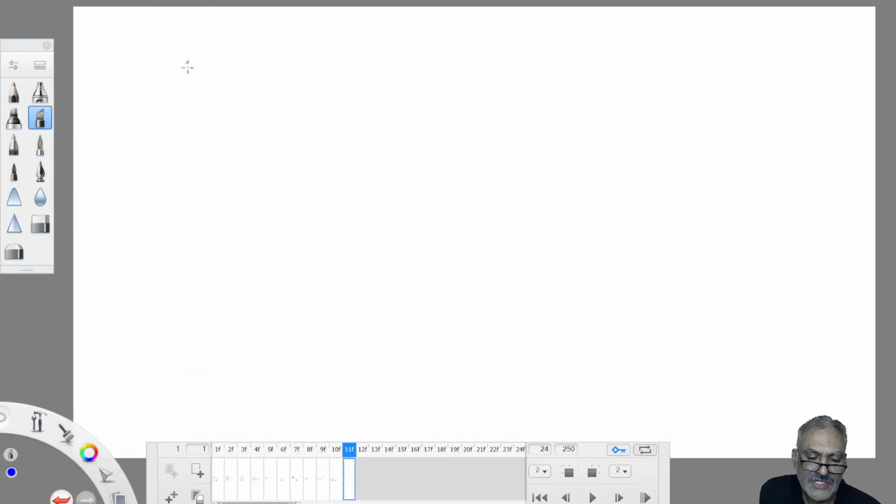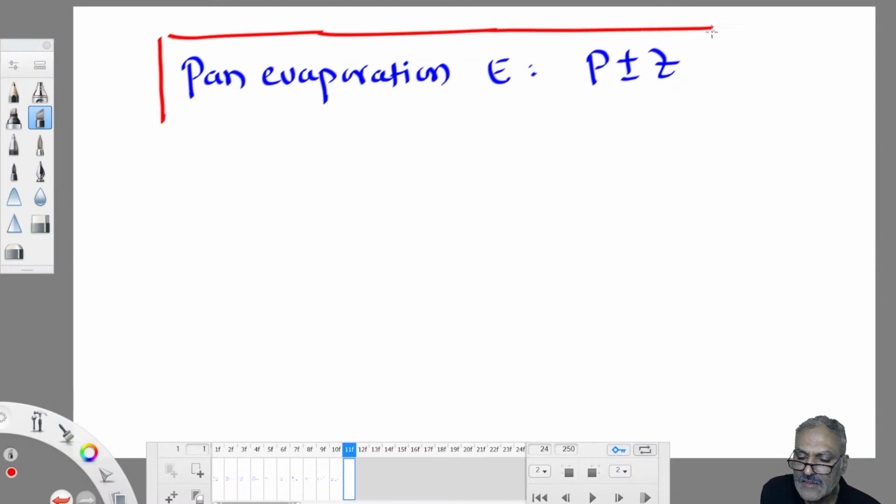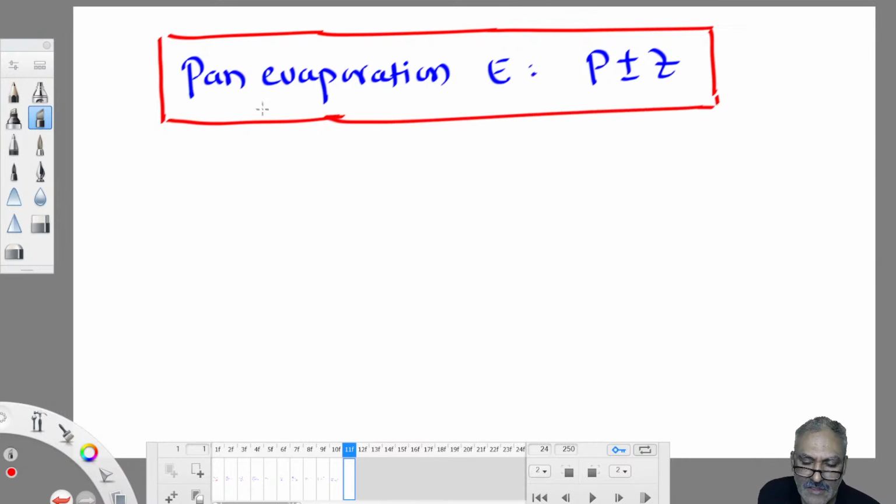So pan evaporation E is equal to P plus or minus Z. Any symbol you can keep. What is pan evaporation? P plus or minus Z. Okay, what is this Z? Z is nothing but the change in water level in the container. Then what is P? Why has P come?